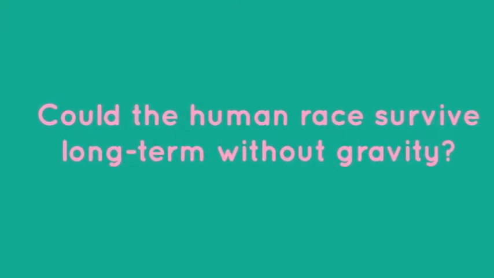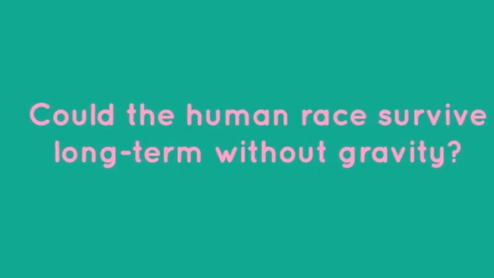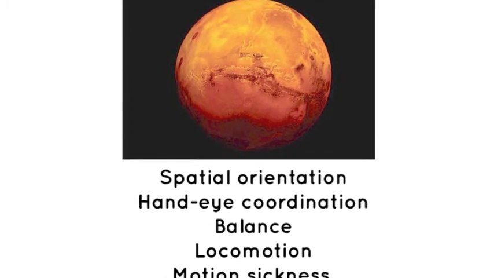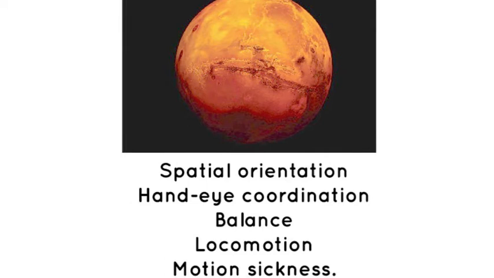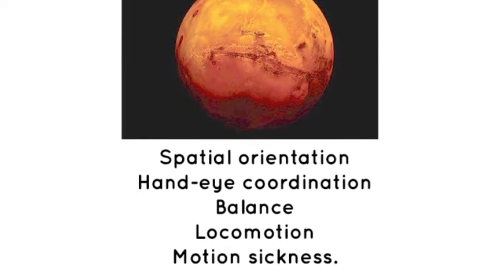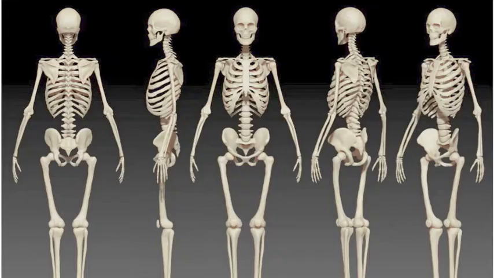We investigated the effect of gravity fields experienced while on a Mars mission, a 6-month trek between planets completely free from gravity. While on Mars, astronauts work in approximately 1/3 of Earth's gravity, and the physical consequences on the body are quite severe. According to NASA, the transition between gravitational fields would affect your spatial orientation, hand-eye coordination, balance, locomotion, and you're also likely to experience motion sickness.